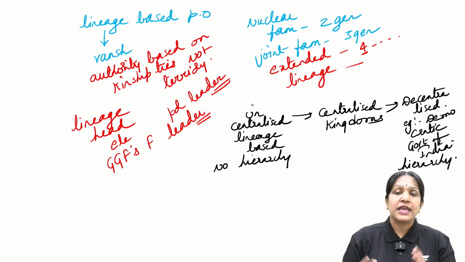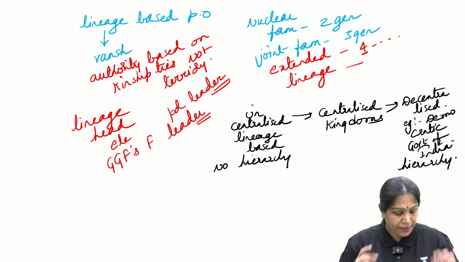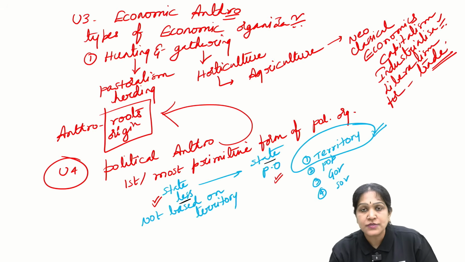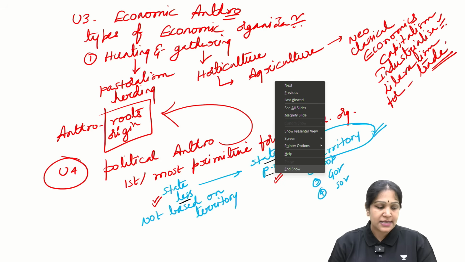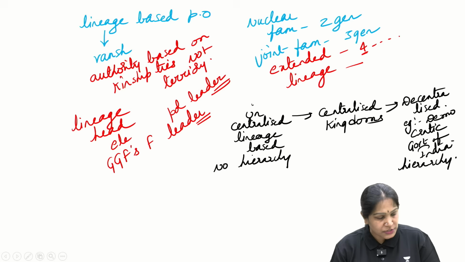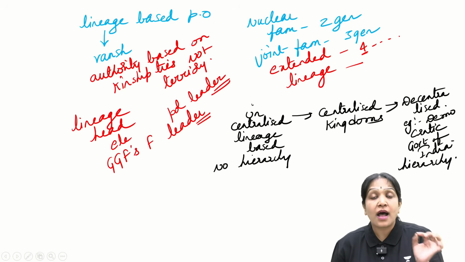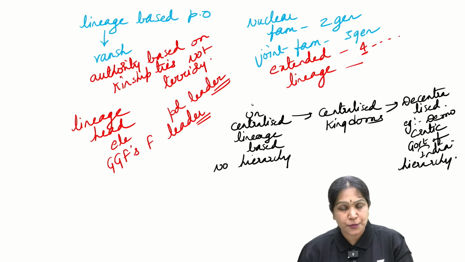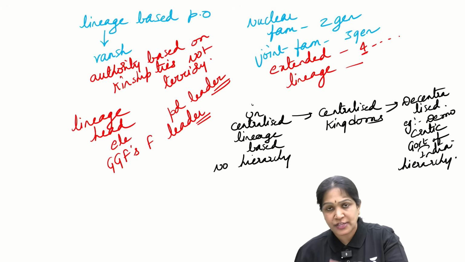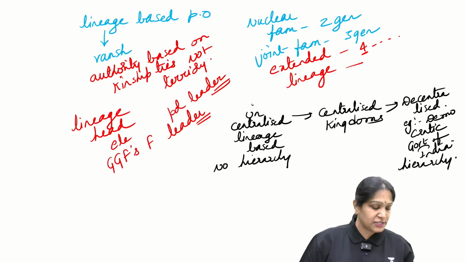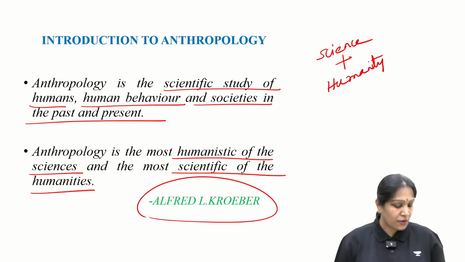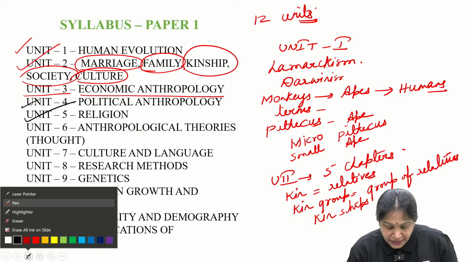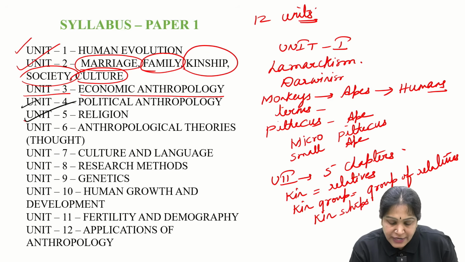So this is how in unit 4 we will study how stateless societies evolve into state political organizations. Same way, we will also study how uncentralized political organizations evolve into centralized political organizations and then eventually into decentralized political organizations. And then coming to unit 5, unit 5 deals with religion.